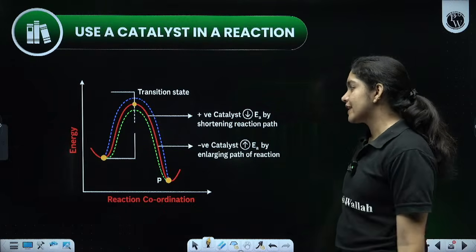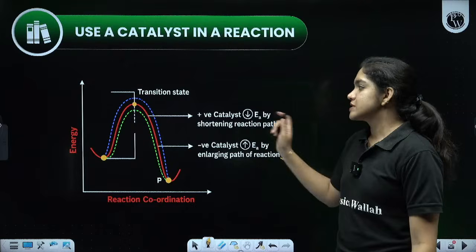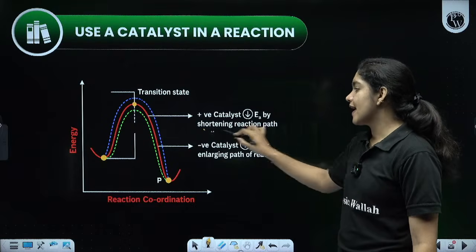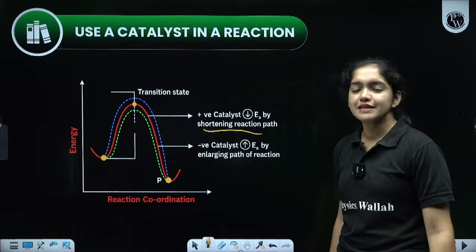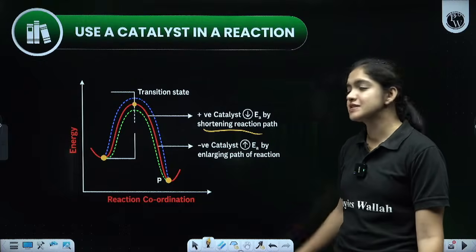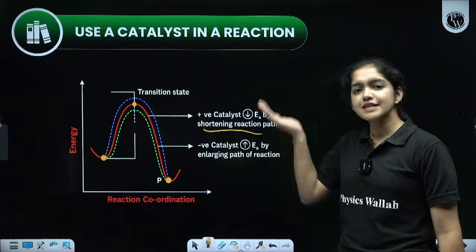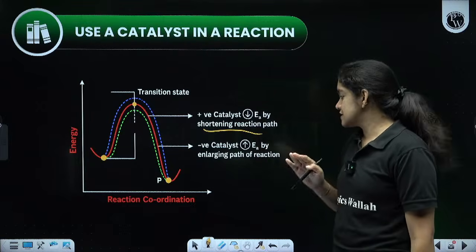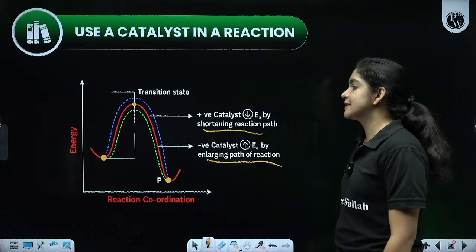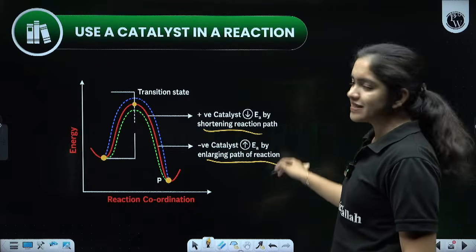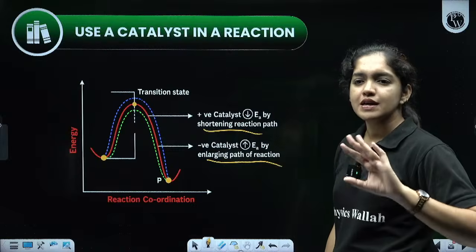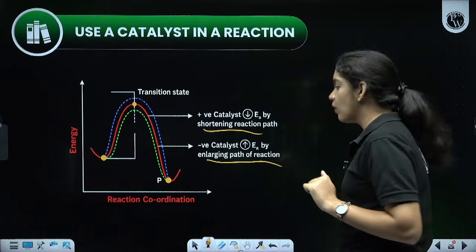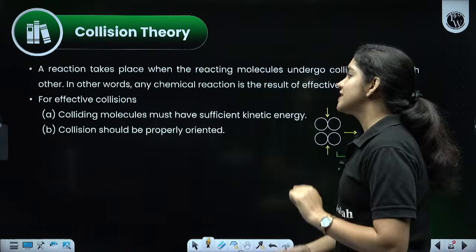There are two types of catalyst, negative catalyst and positive catalyst. Positive catalyst means what? Shortening the activation energy by increasing the rate of the reaction, that is known as promoters. And negative catalyst means increasing the activation energy, slowing down the reaction. That means the rate of the reaction is decreasing by increasing the Ea. So note it, these things we already discussed just 3 or 4 slides before. Okay, got it? Then the next one is the collision theory.